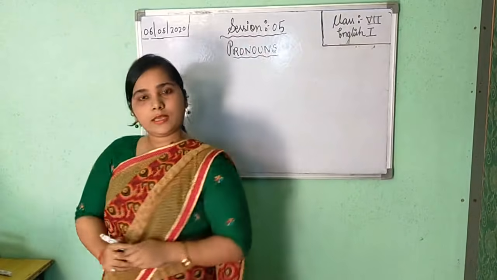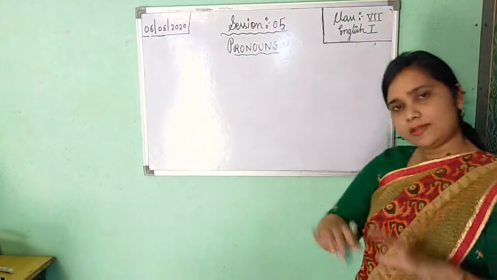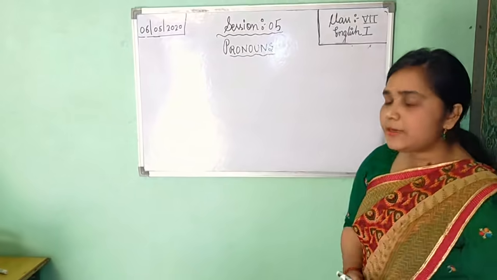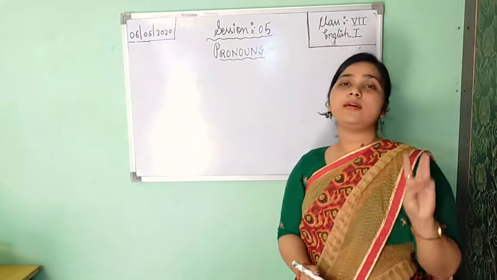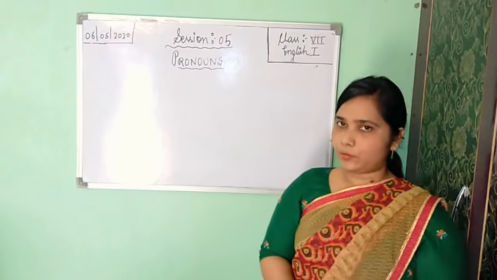Many examples are there: I, we, you, they, he, she, it, their. These are your personal pronouns. In personal pronouns, there are three persons included.